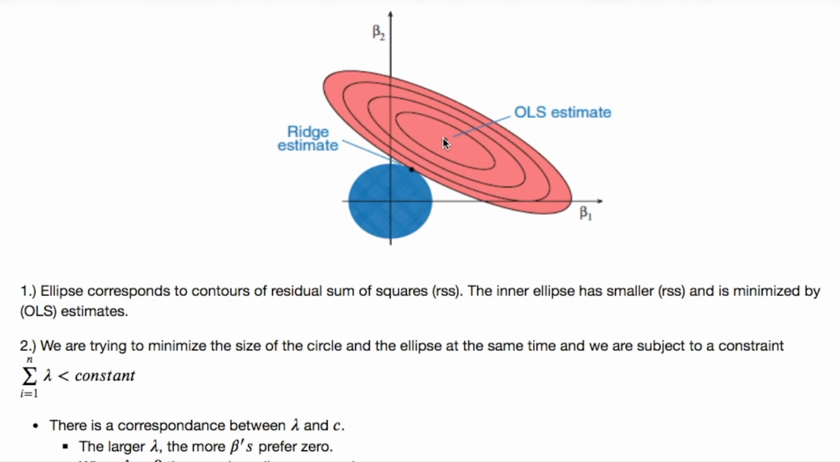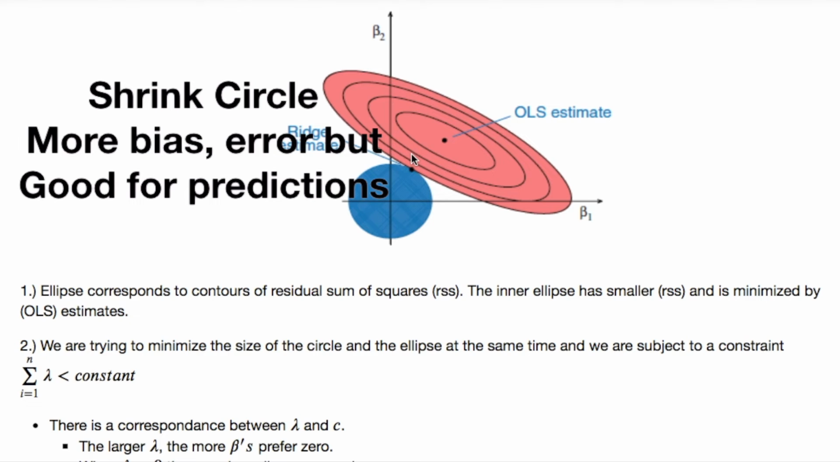And in this case, if we make more of these contour lines and keep coming out, you would have a shrinking of this sphere, which would mean you have more features going towards 0 and increasing the amount of error.